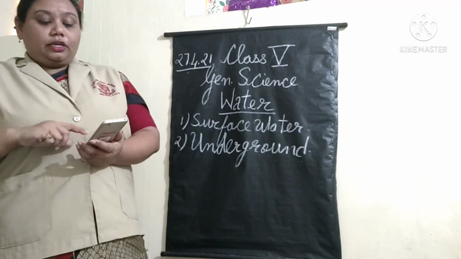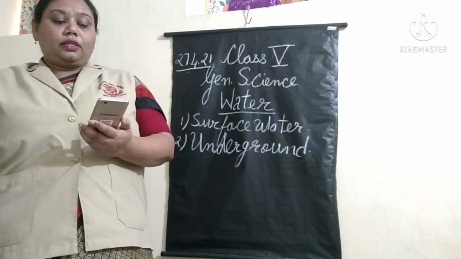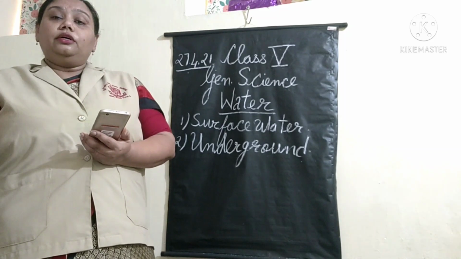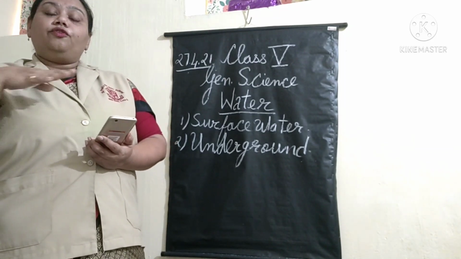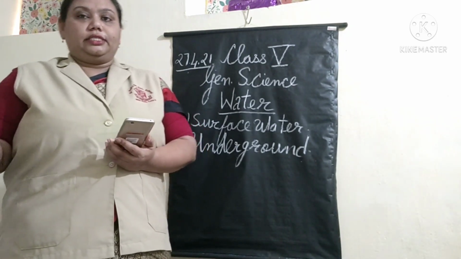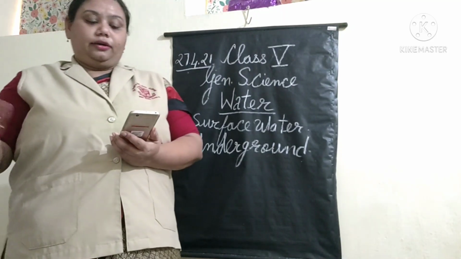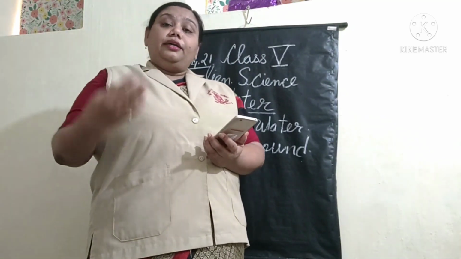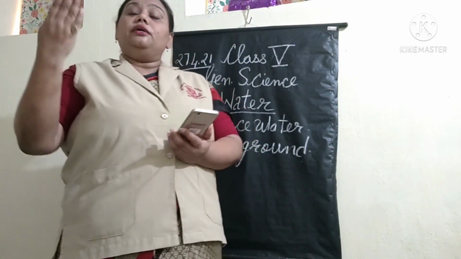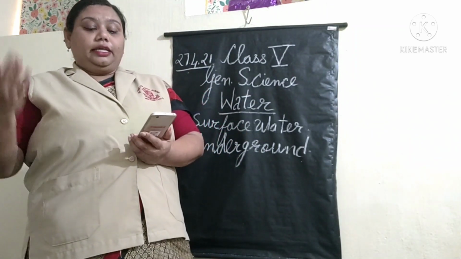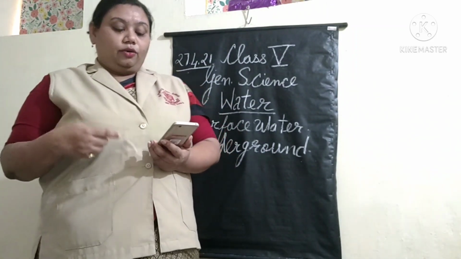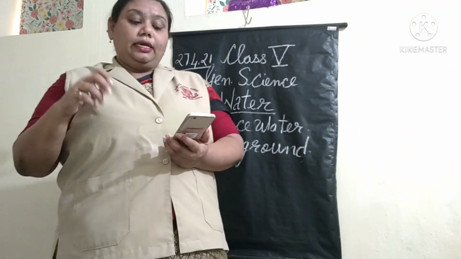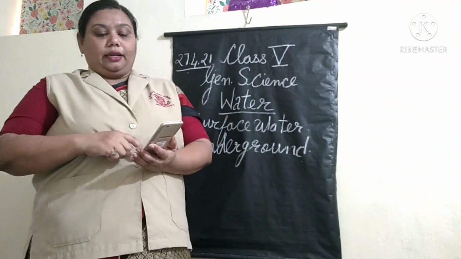I'll give you the definition. The water that is flowing on the surface of the earth is surface water. Example, lake, river, sea. Underground water, the water that is below the surface of the earth, is called underground water, and that is hand pump and well.